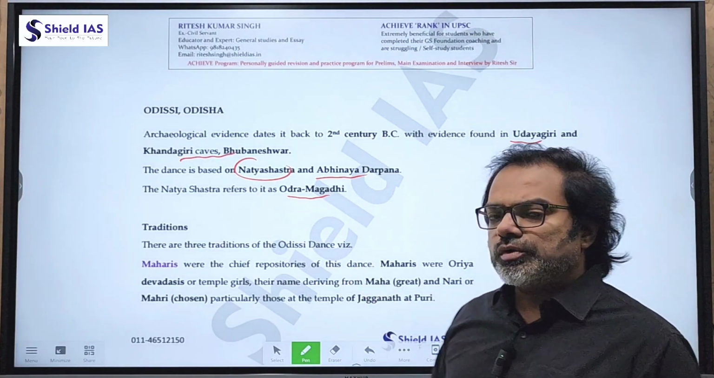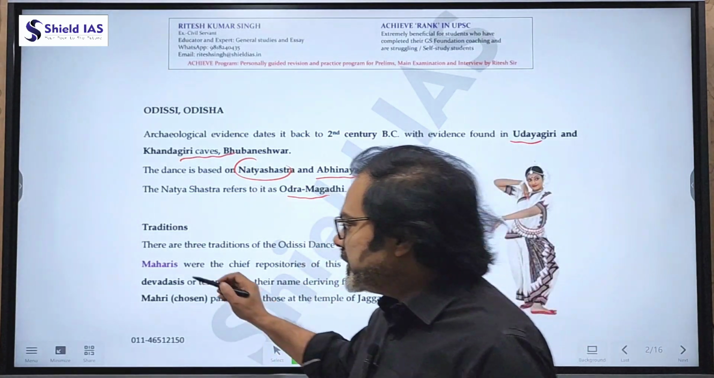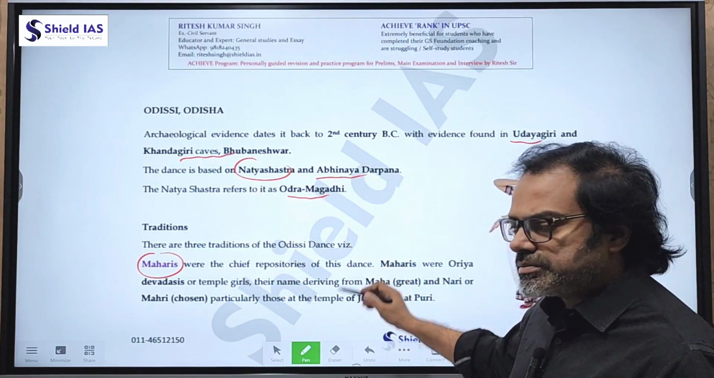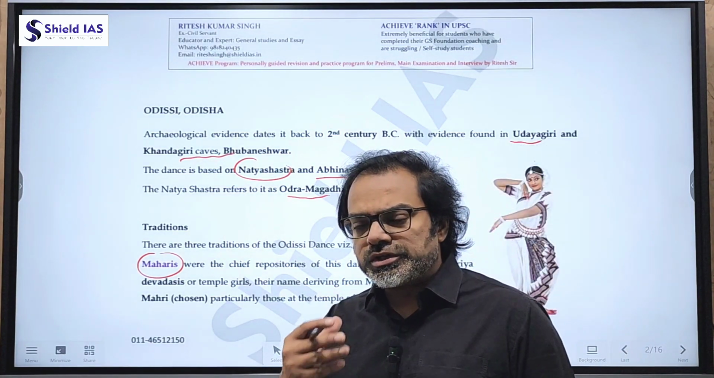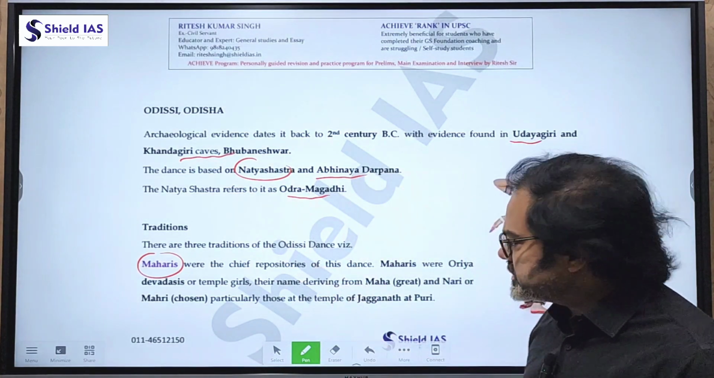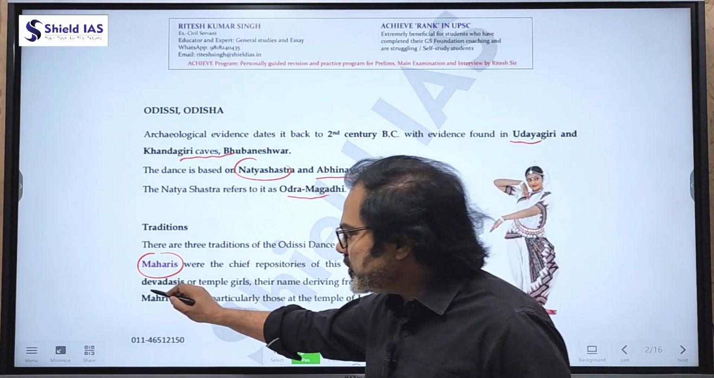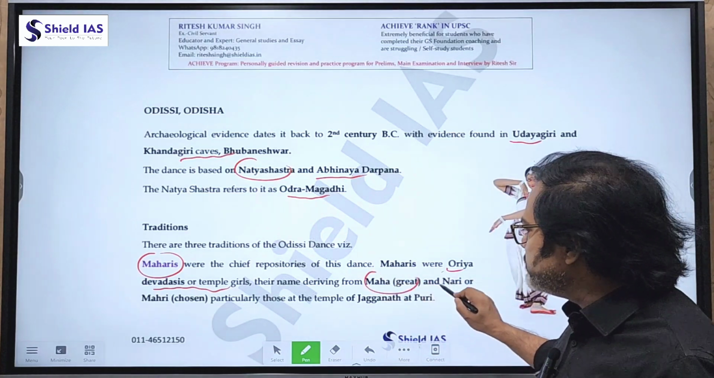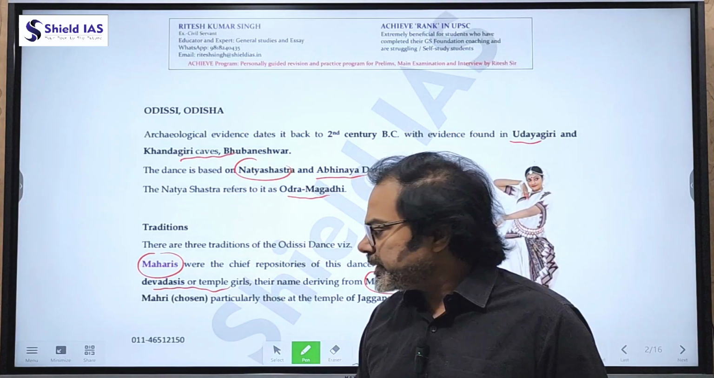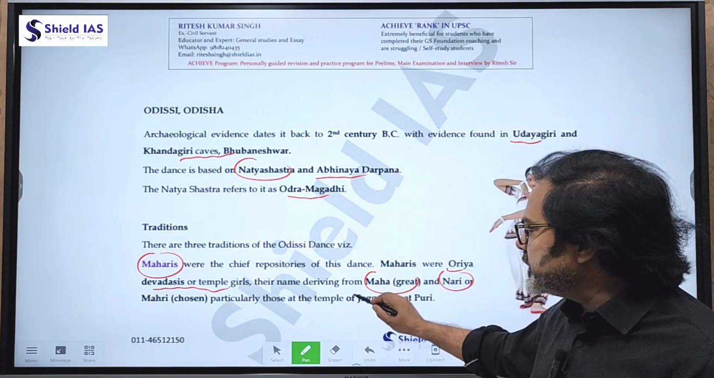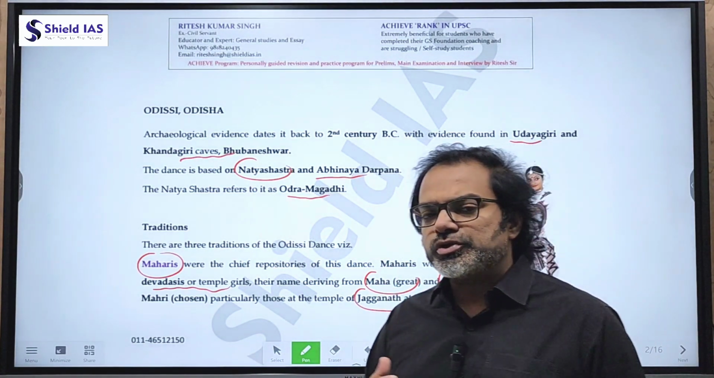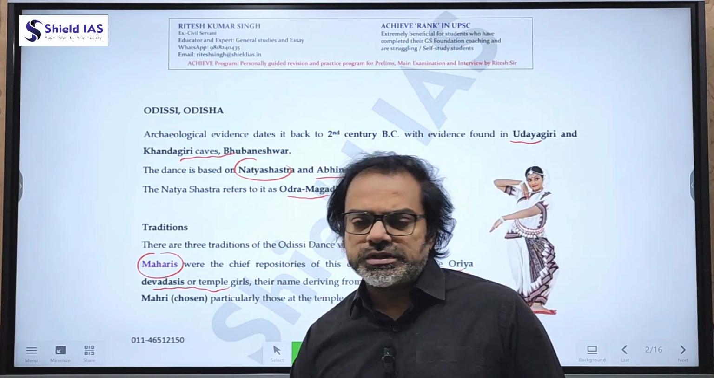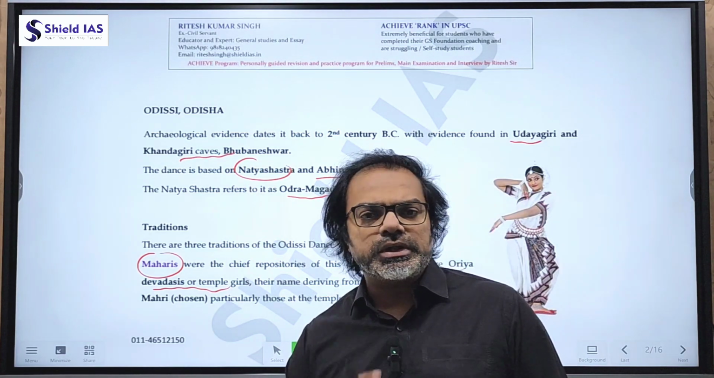Now the traditions. There are three traditions of the Odissi dance. For example, Maharis. Maharis were the performers, the chief repository of this dance. That means they were the trainers, the teachers and the performers of this dance. Who were Maharis? Maharis were the Uriya Devadasi or the temple girls, their name deriving from Maha meaning great and Nari meaning women, the chosen one. Particularly those are temples of the Jagannath Puri. So Maharis were the repository of the Odissi dance. They were the teachers, the trainers, and the preachers of the particular dance form. Devadasis were associated with various temples, prominently the Jagannath temple.